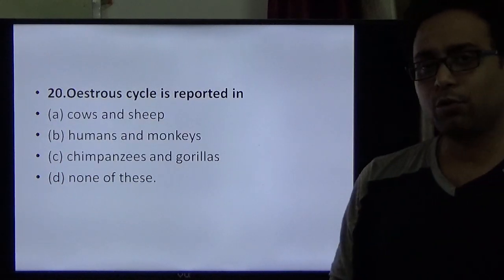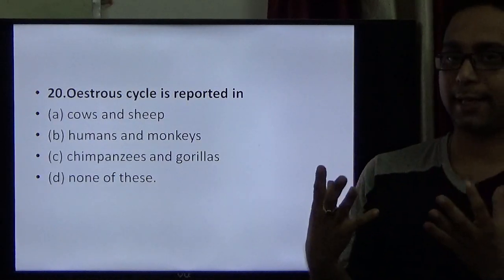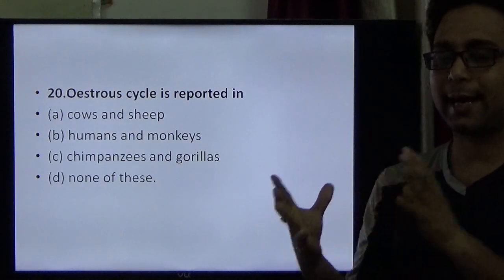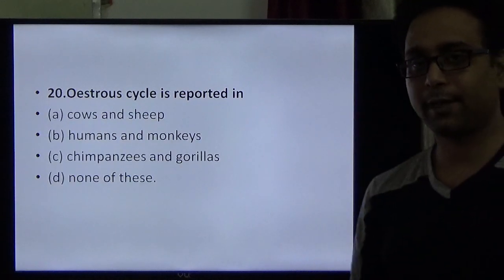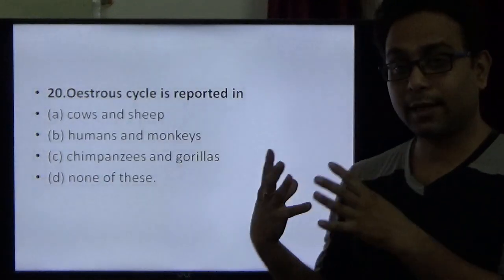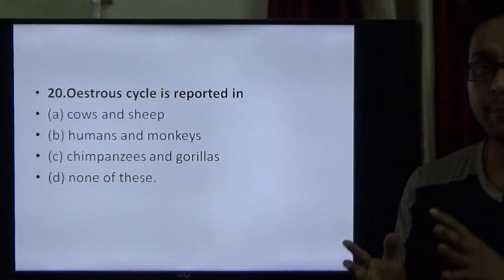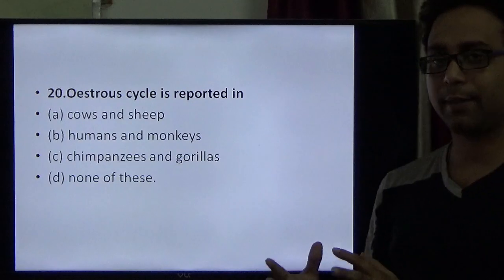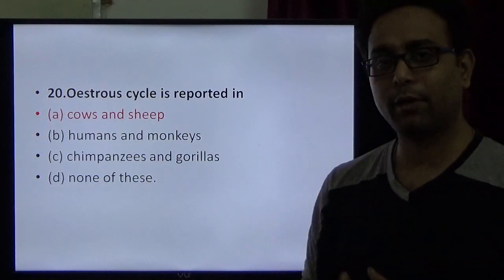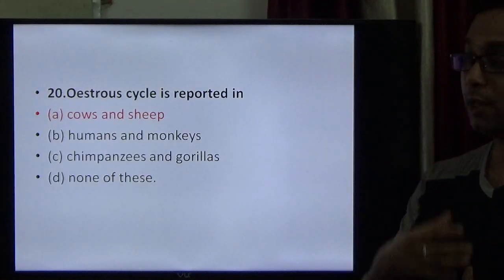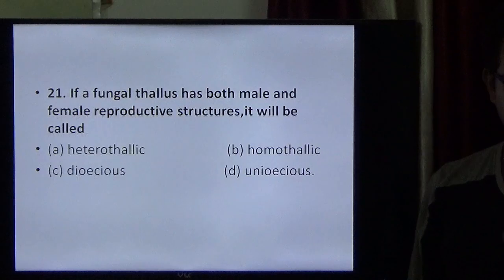Question number 20. When cyclic change happens in an organism, two types of cycle are there: the oestrous cycle and the menstrual cycle. In female primates, like human beings, the menstrual cycle happens. But in non-primates like cow or sheep, the oestrous cycle happens. So in that particular question, A is the right option.